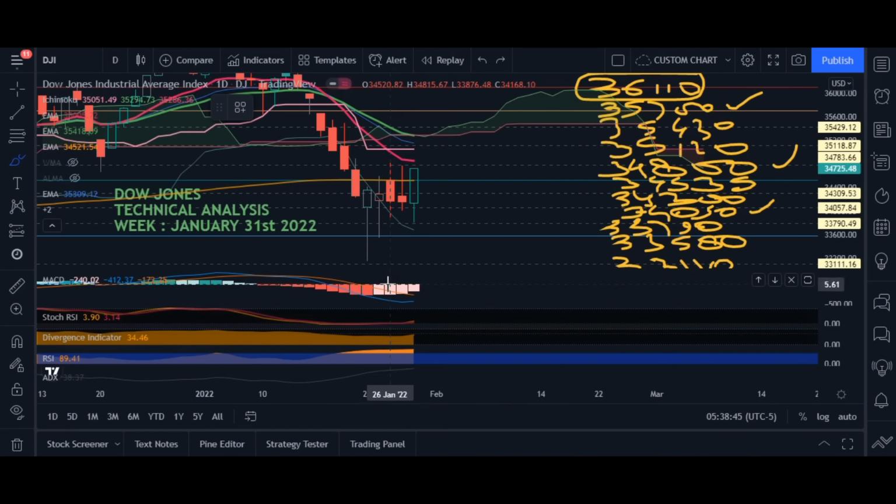MACD. If you see the MACD particularly on this day, the signal is negative 227, and the MACD is negative 449. That means there is very heavy divergence in the price with respect to the moving averages.